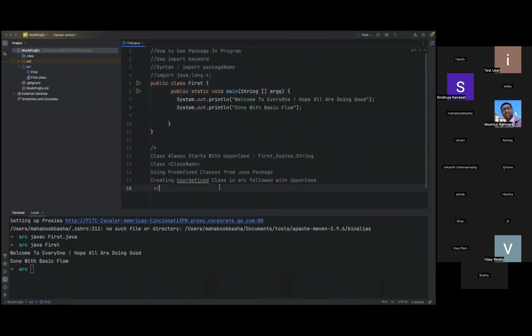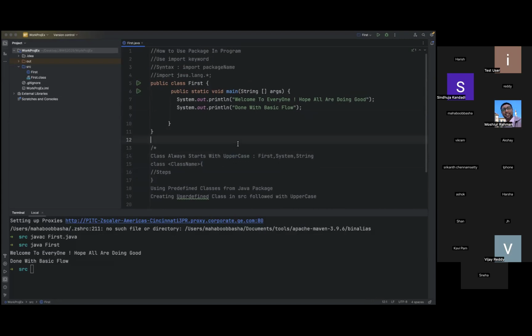Again, just one note before going to the method: the syntax and flow is like this. Whatever class you want to write should be in braces, and whatever content you need to write goes inside. This is the syntax we need to follow: class name, open brace, close brace. This is the syntax of a class. Again, this is a naming convention: always start with uppercase.